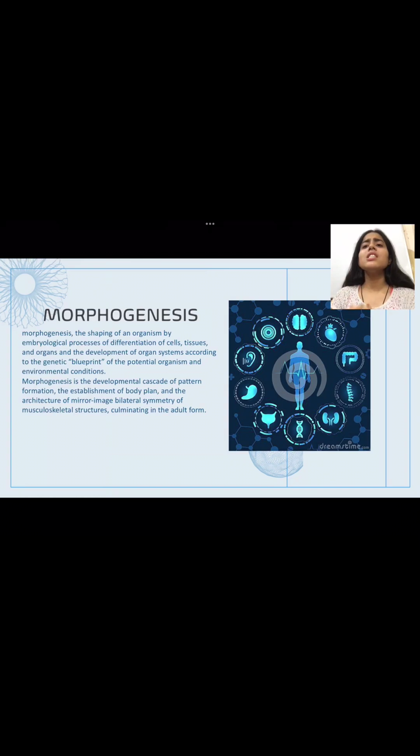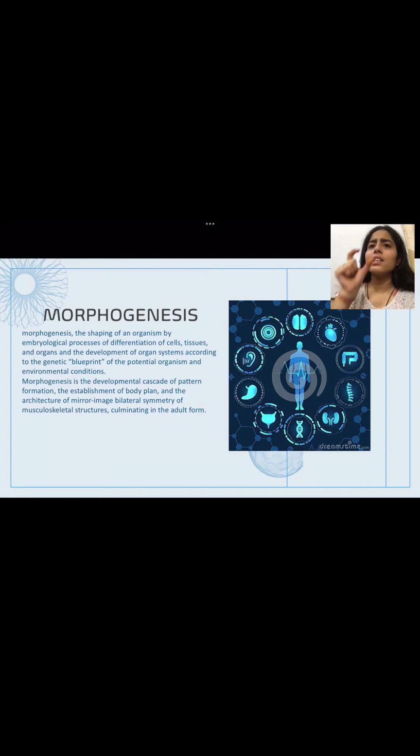What is morphogenesis? It is basically the shaping of the organism. Now, how will the shape be determined? It will be determined by the arrangement of cells, tissues, and organs, how these are arranged. So this determines how the organism is going to look. You have seen that there are a number of younger stages of organisms which look similar, but after they are developed, they look entirely different. That is because of morphogenesis.